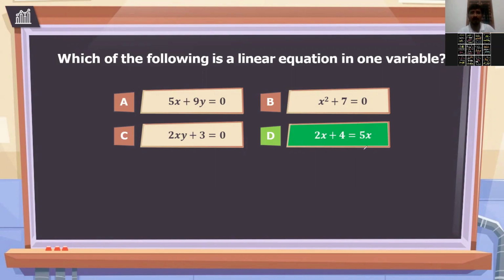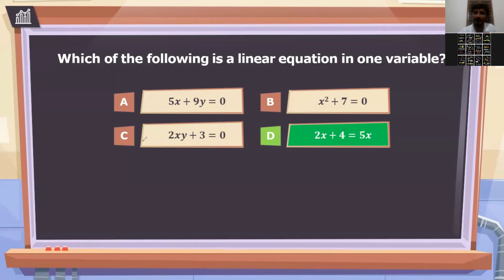If I ask out of the 4 options, what are the linear equations? My question is, if I ask what are the linear equations out of these 4, which options will be correct? 2x plus 4, that is a linear equation. What about C? Is C a linear equation or not? It is a kind of it. C is also a linear equation.